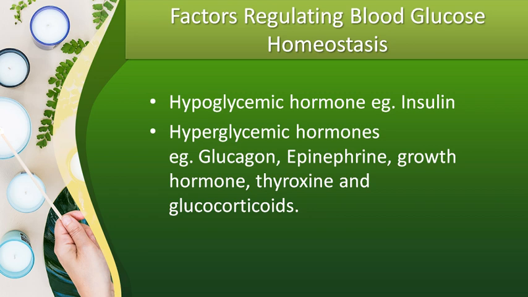The rate of glucose entry to blood will be mainly due to absorption from the intestine, or mainly due to glycogenolysis, the breakdown of glycogen in the liver.